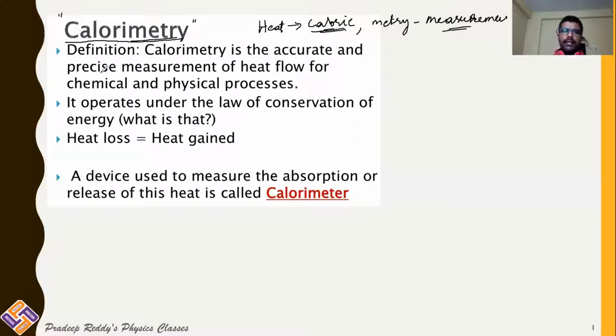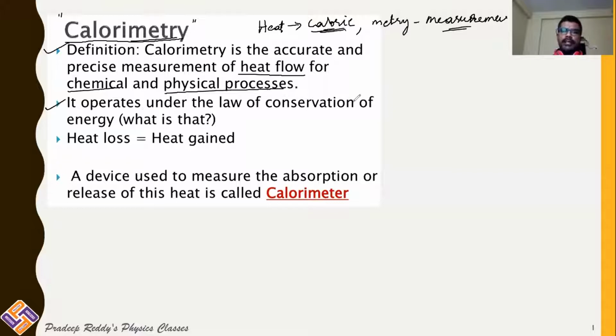Calorimetry is the accurate and precise measurement of heat flow for chemical and physical processes. There can be a chemical process or a physical process. If there is any heat flow from one body to another body, using calorimetry principles, the accurate and precise value of heat energy can be calculated. So calorimetry deals with the measurement of heat energy. That's the basic definition.